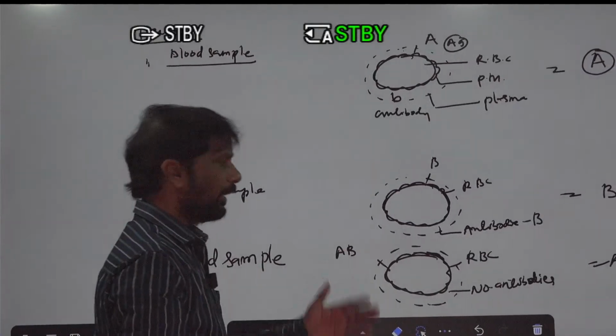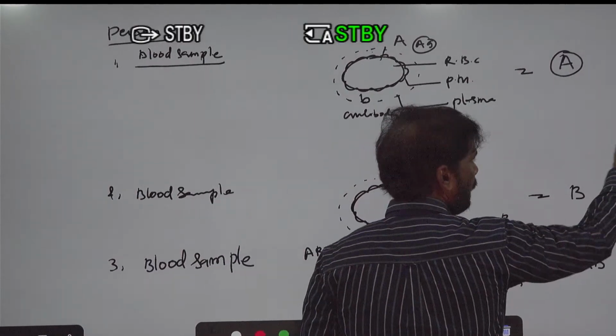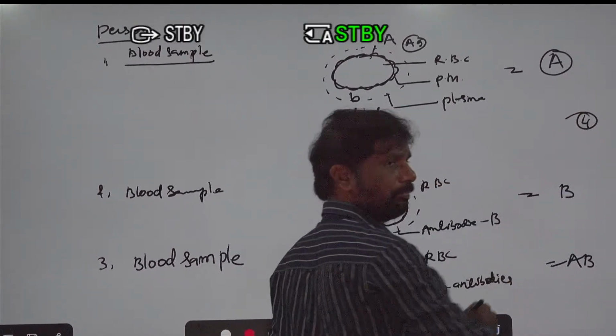Now you can take another blood sample, for example the fourth blood sample.